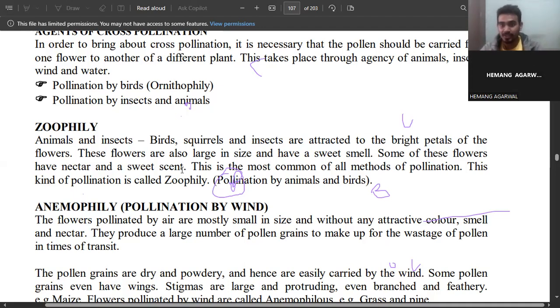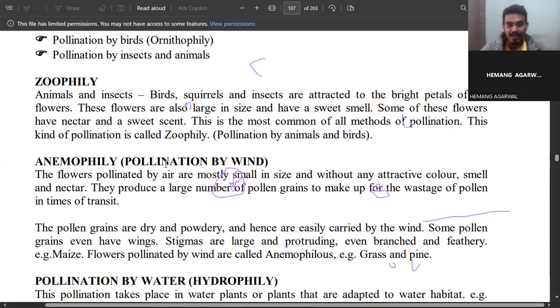and this is how both are benefited. Because plants can't move from one location to another, but they have to maintain their continuity in their world. So how will they do it? They have their mechanism. They use agents. They have a lot of beautiful colors and sweet scents, so they attract other animals. And because of that attraction, by mistake, the animal gets adhered with pollen grains. And this is how cross-pollination happens from one plant to another. That is called zoophily, the pollination by animals and birds.